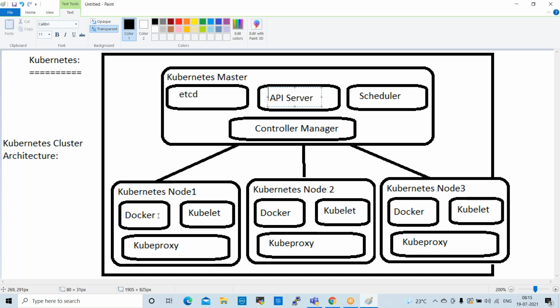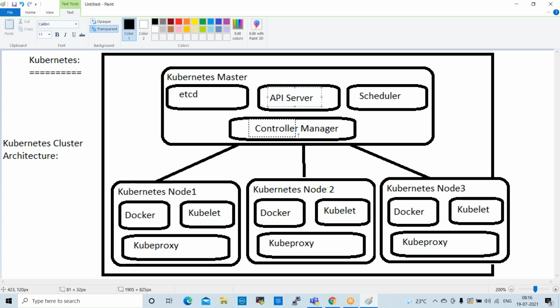Inside the nodes, we'll have pods. Inside the pods, we'll have containers. Inside the containers, microservices will be deployed. We deploy applications as microservices only, right? Fine. The scheduler will distribute the load equally on all the nodes which are available in the cluster, right?